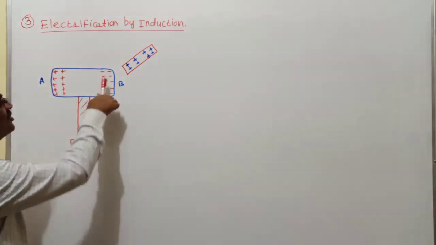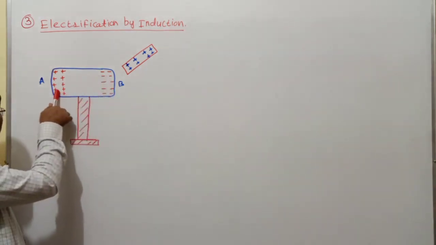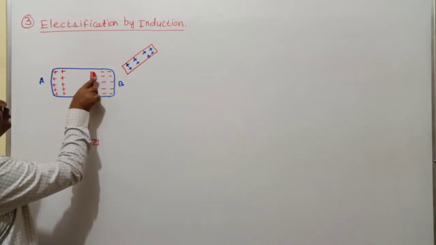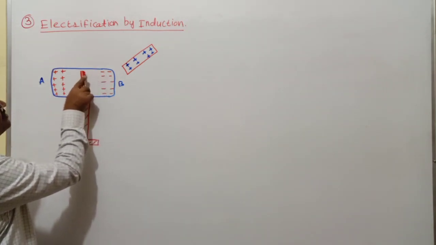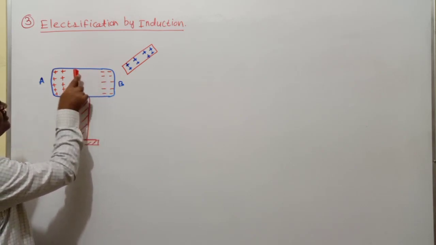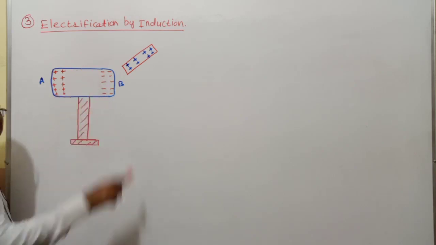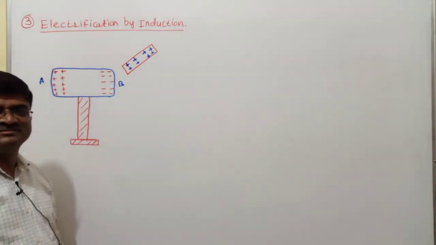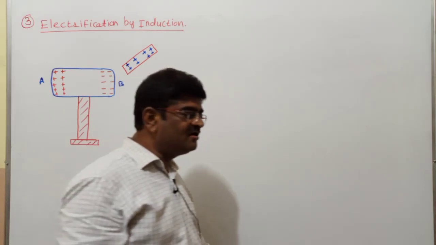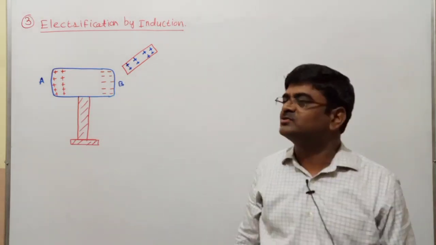So do I mean all the electrons have come from here? Not necessarily. Like see, electron from here comes here, hole is created. Electron from here will fill this hole, again hole is created. Electron from here will fill the hole, and a hole is created. Consequently, you will have end A of the conductor becoming positive.